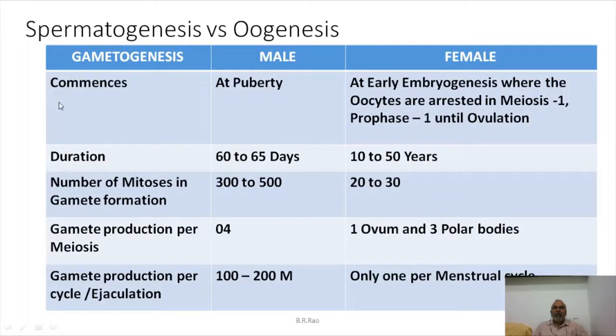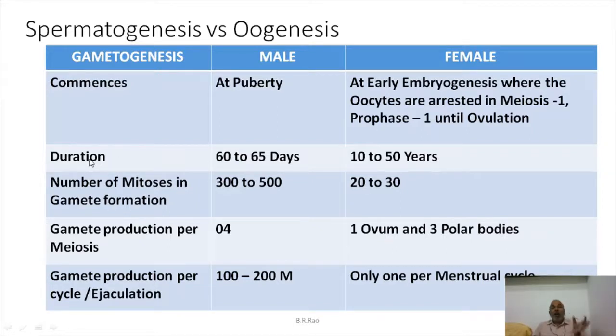Let us compare spermatogenesis versus oogenesis. Some interesting facts are there. When does spermatogenesis commence? At puberty only. In the case of males, spermatogenesis begins at puberty only, with no development during the embryonic stages. But in the case of female oogenesis, it begins at early embryogenesis, where the oocytes are arrested in meiosis 1, prophase 1, until ovulation, or until puberty.